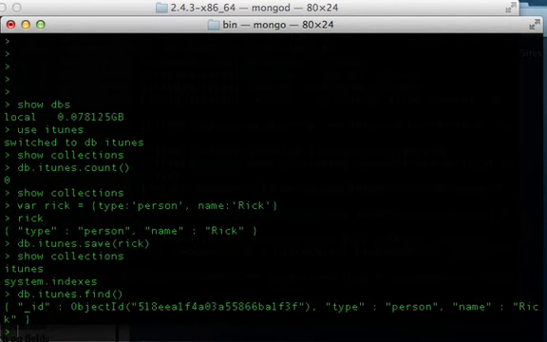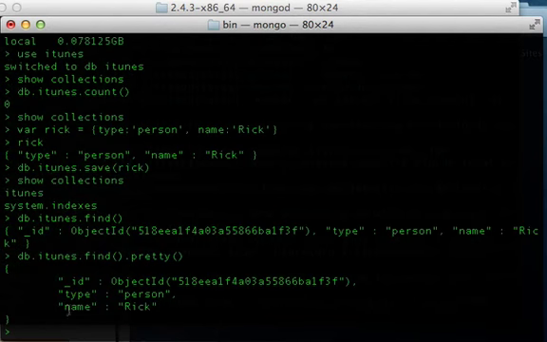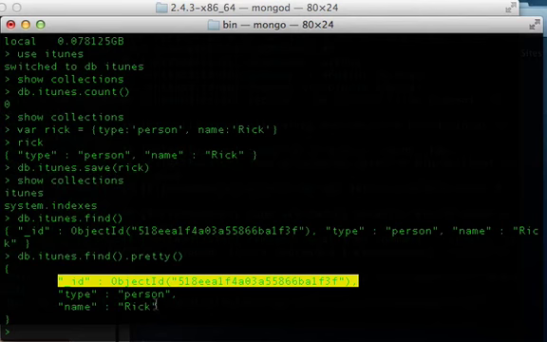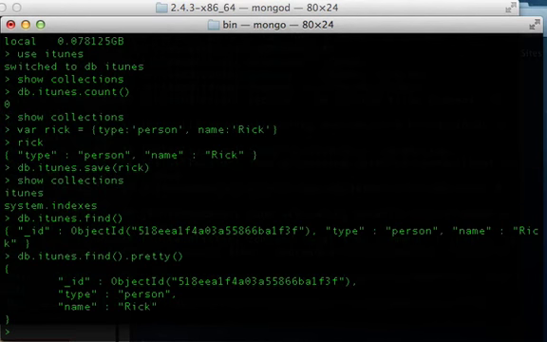Now, there's a few other things that we can do, and let's tack this on. If we do a .pretty after the .find, it will give us the data one line at a time. So you can see the curly braces are here, which means this is an object, first object, and it's going to give us each piece of data one line at a time. So you can see we have the underscore ID and the type and the name.